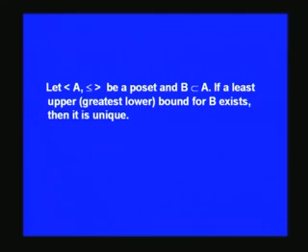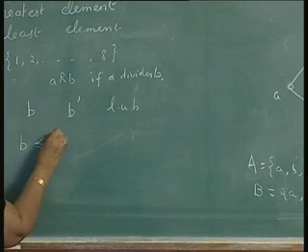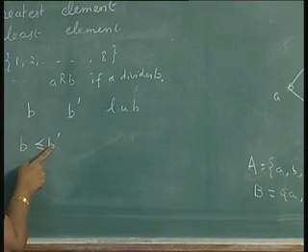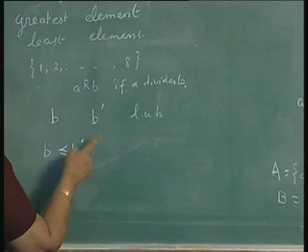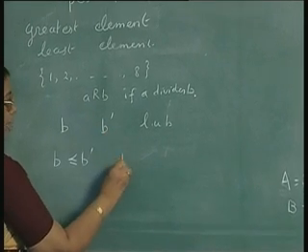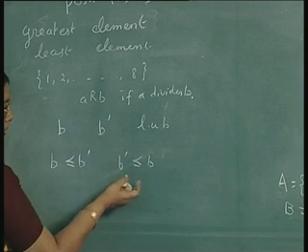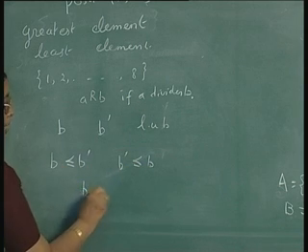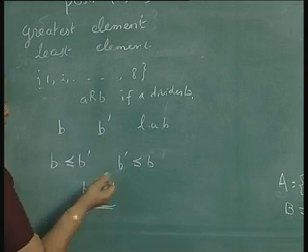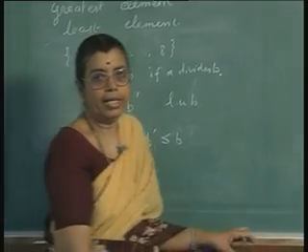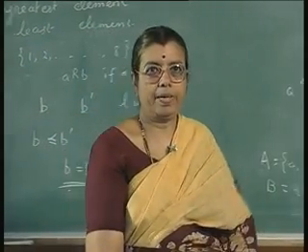Then because b is the least upper bound, b will be less than or equal to b', because the least upper bound will be less than or equal to any other upper bound. And because b' is the least upper bound, b' will be less than or equal to b, as b is an upper bound. So, because of these two conditions, you get b is equal to b', or the least upper bound is unique. Similarly, you also see that the greatest lower bound is unique.